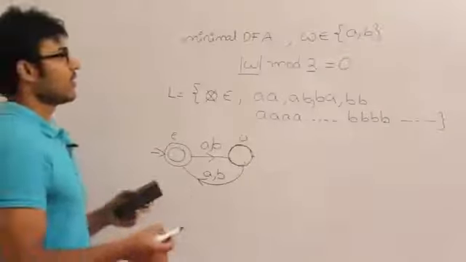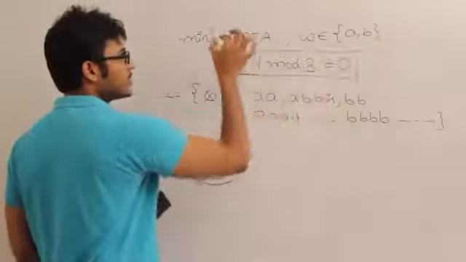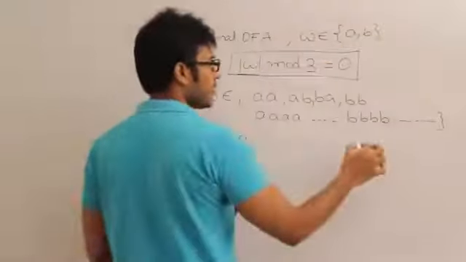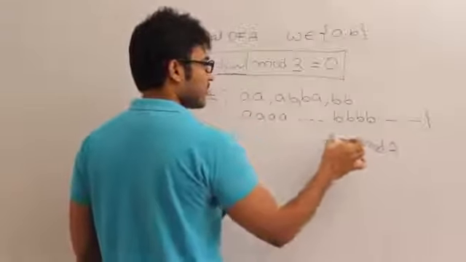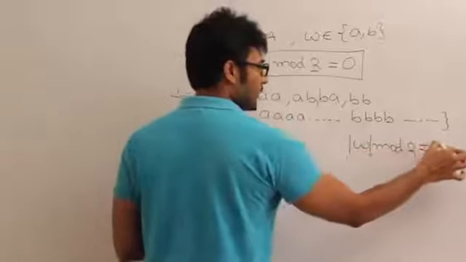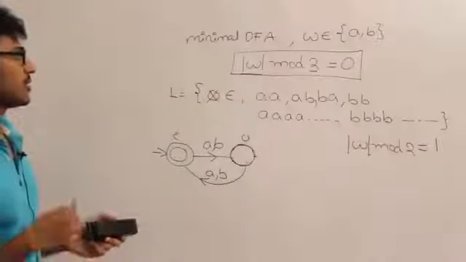What if I want to accept the set of all strings whose length is not divisible by 2, which is the set of all strings whose length when divided by 2 leaves remainder 1, which means the set of all odd strings? So how can I solve this problem?